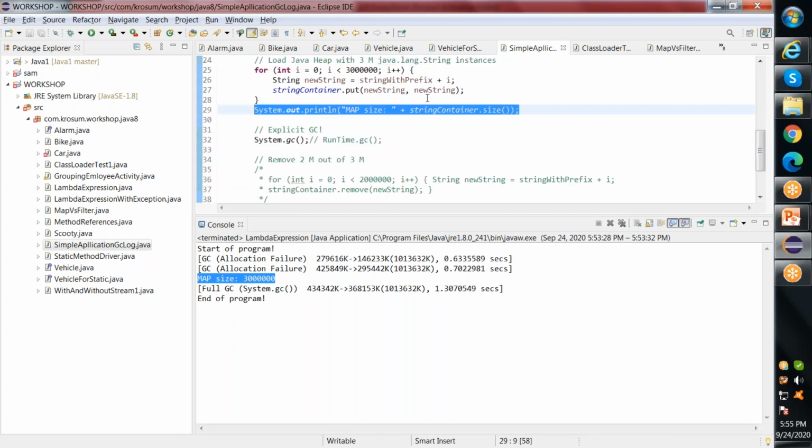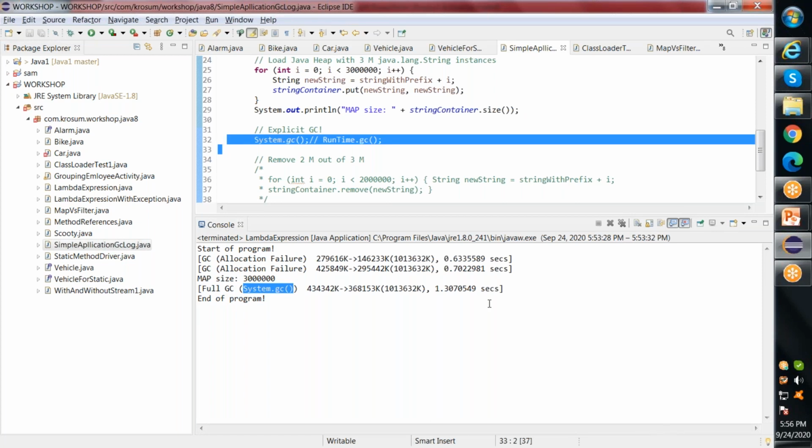Once I finished my object allocation, there was a small message I gave here. And if you see here, this Full GC is nothing but your major GC. Major GC works on the old generation part. The reason why this major GC has been triggered is that I have given System.gc() in my program, which is at line number 32. So that's why the full GC or major GC has been triggered.